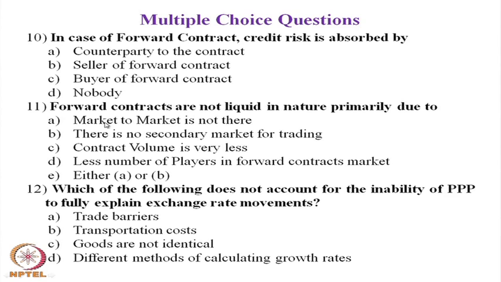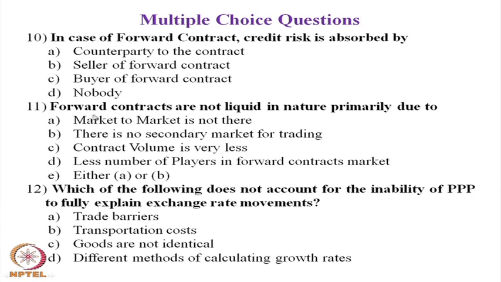Let us move to question number 10. In case of a forward contract, credit risk is absorbed by whom? Forward contract is an unorganized market, so nobody bears the credit risk. If the exchange rate is highly volatile and goes significantly against the bank, it may not abide by the forward contract. So, question number 10, the answer is D. Nobody bears the credit risk in the forward contract market.